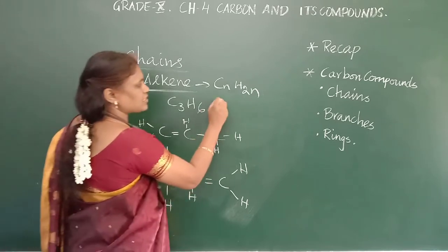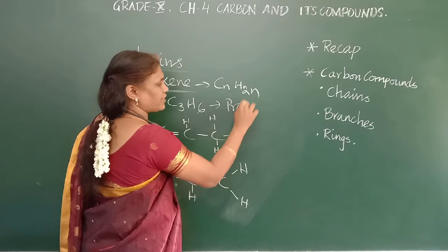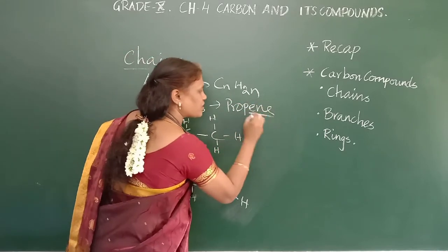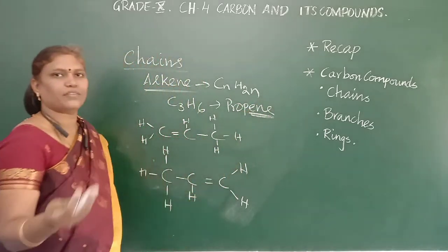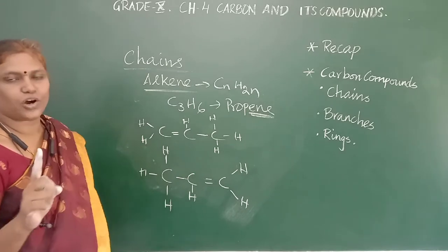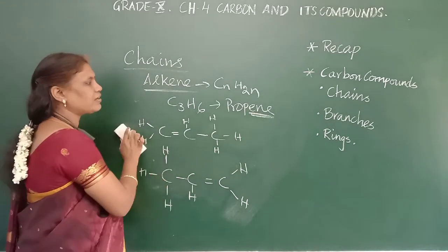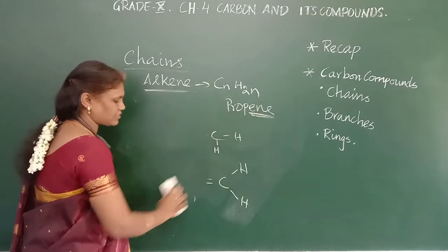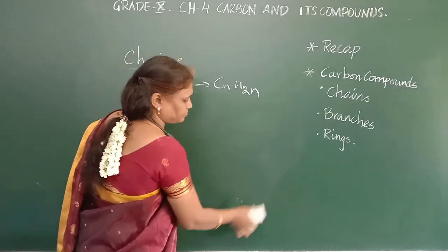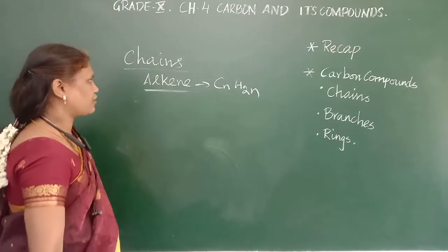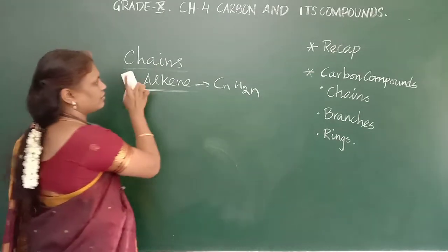The name of this is propene. Why is it double bond? Double bonds will have ene, triple bond will have yne, and single bond ane. Okay, this is the structure of 3 carbon in alkene. Like the same, you can draw for other structures. Then you can go for alkyne.